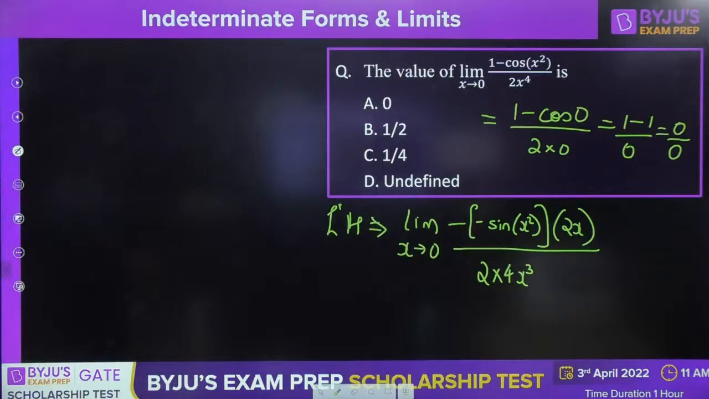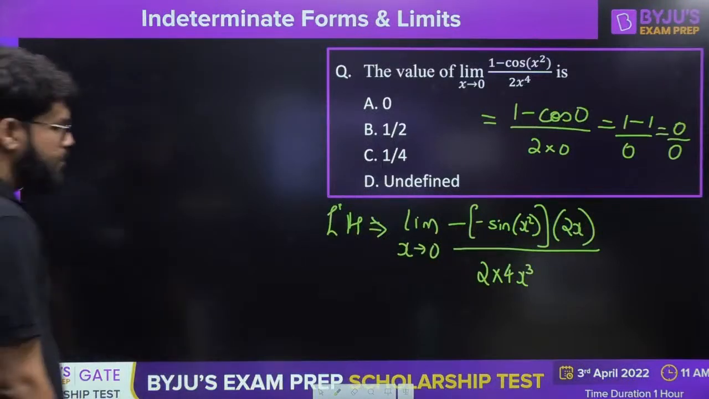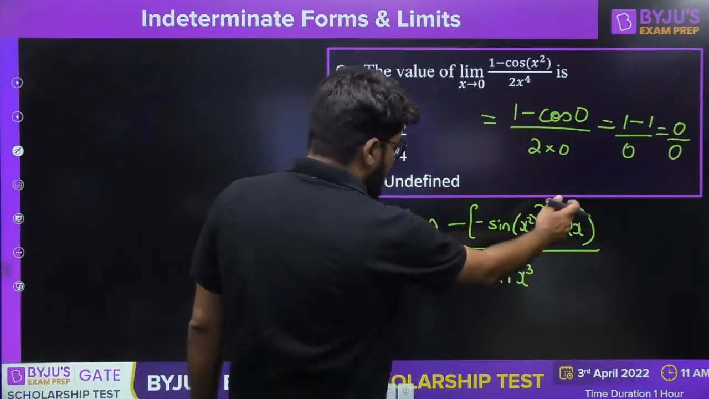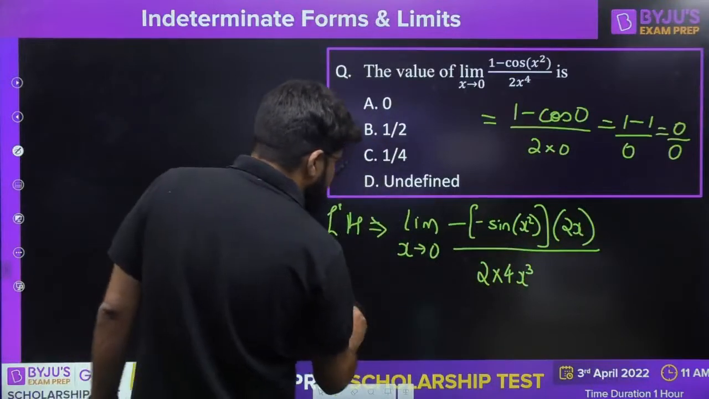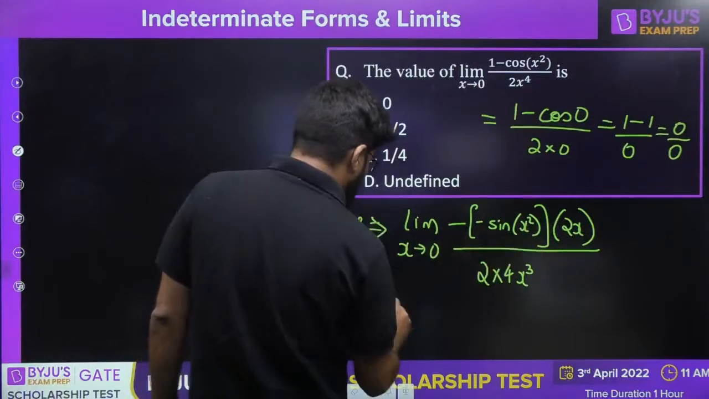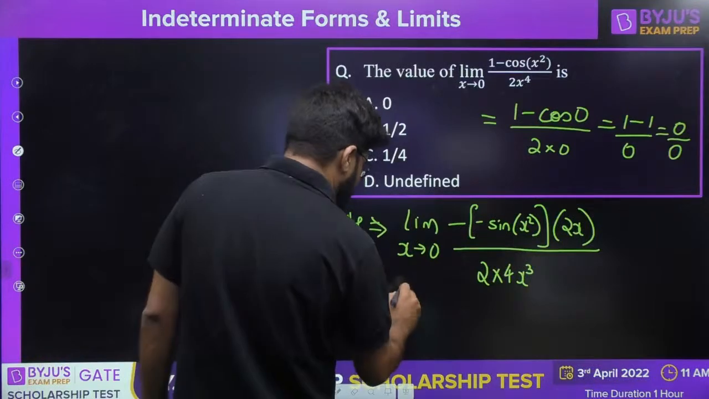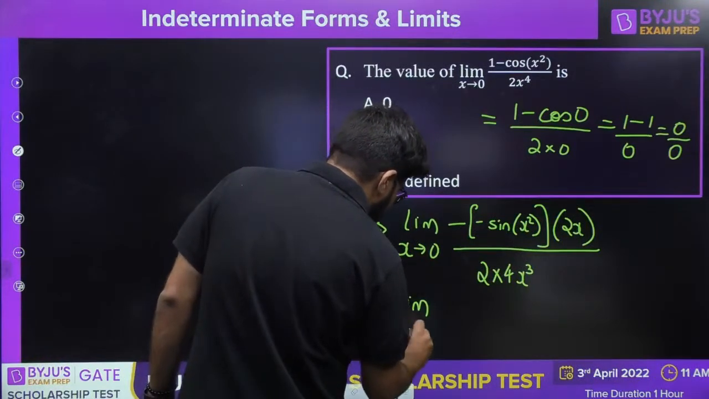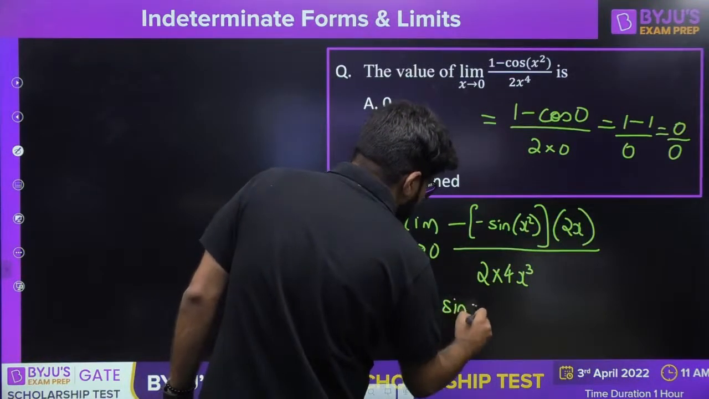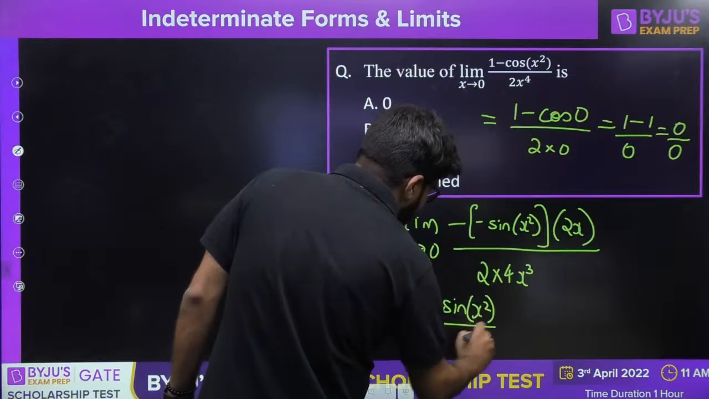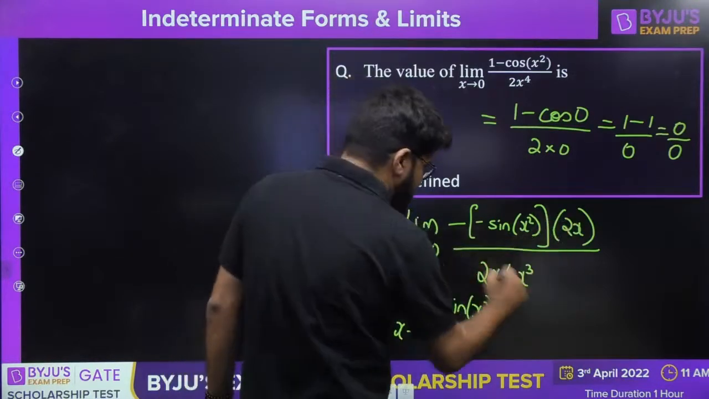The differentiation of x power 4 is 4x cube. Okay, so x and x cancelled. So now this is given by, minus also cancelled, 2 cancelled. This is 1 by 4 constant outside, limit of x tending to 0. What is left? Sin of x square divided by x square. Look, one of the x is also cancelled.